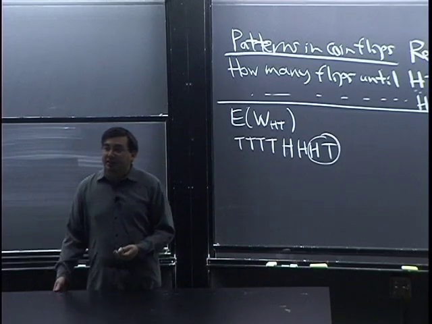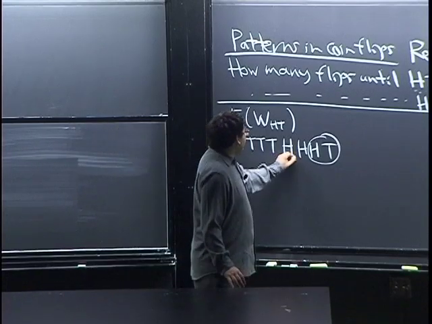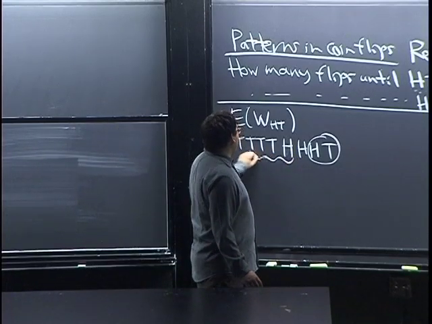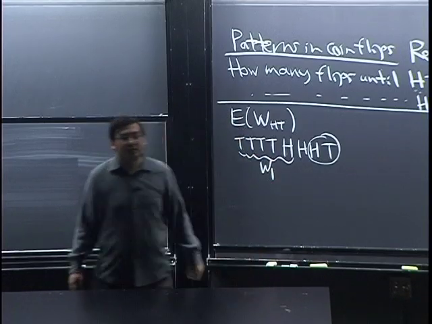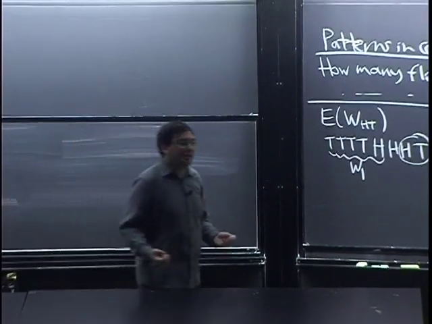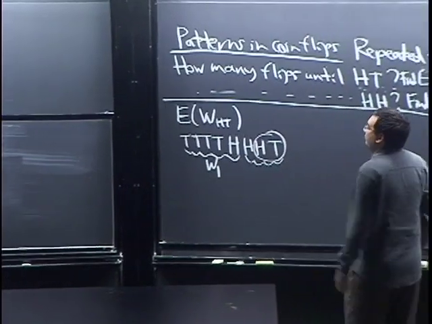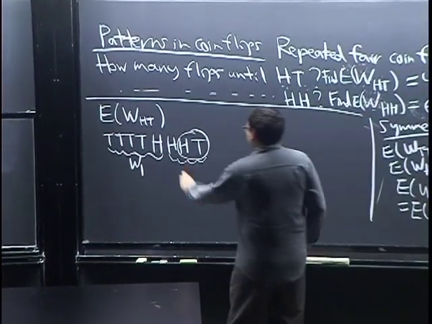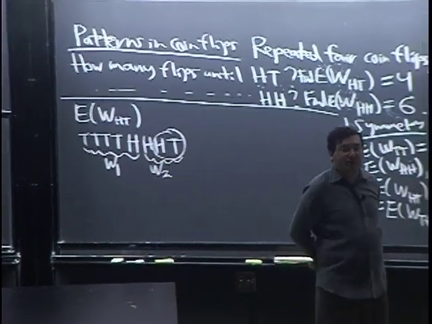So just draw a few examples like that, make up your own little sequences to make it concrete. Then you'll see that all we have to do is wait for the first time the coin lands heads. Let's call that W1. It could be the first flip, or however long it takes till the first head. And then after that point, how long do you have to wait additionally for the first tails? Let's call that W2.